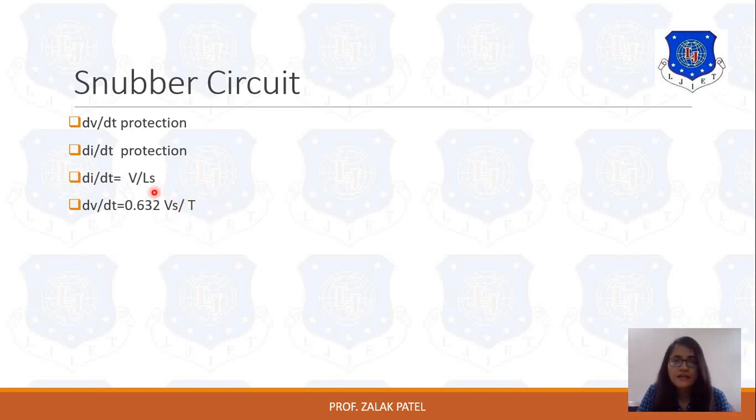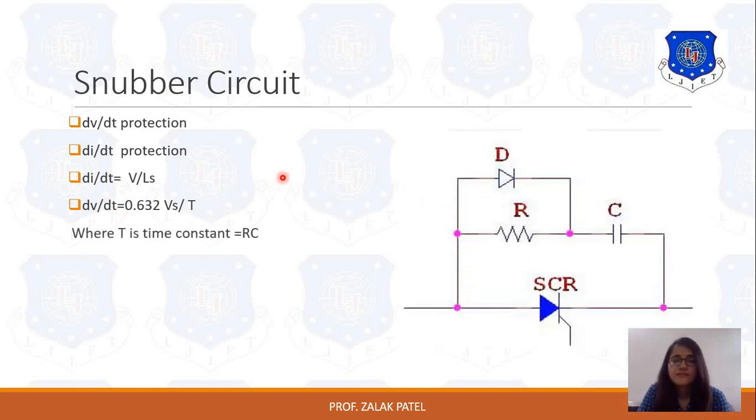For dV by dt, it is a combination of resistor and capacitor, like this. This is our dV by dt snubber circuit. Here you can see that a resistor and capacitor are connected, so the time constant is equal to R into C. That's why for dV by dt, the equation is 0.632 Vs upon RC.